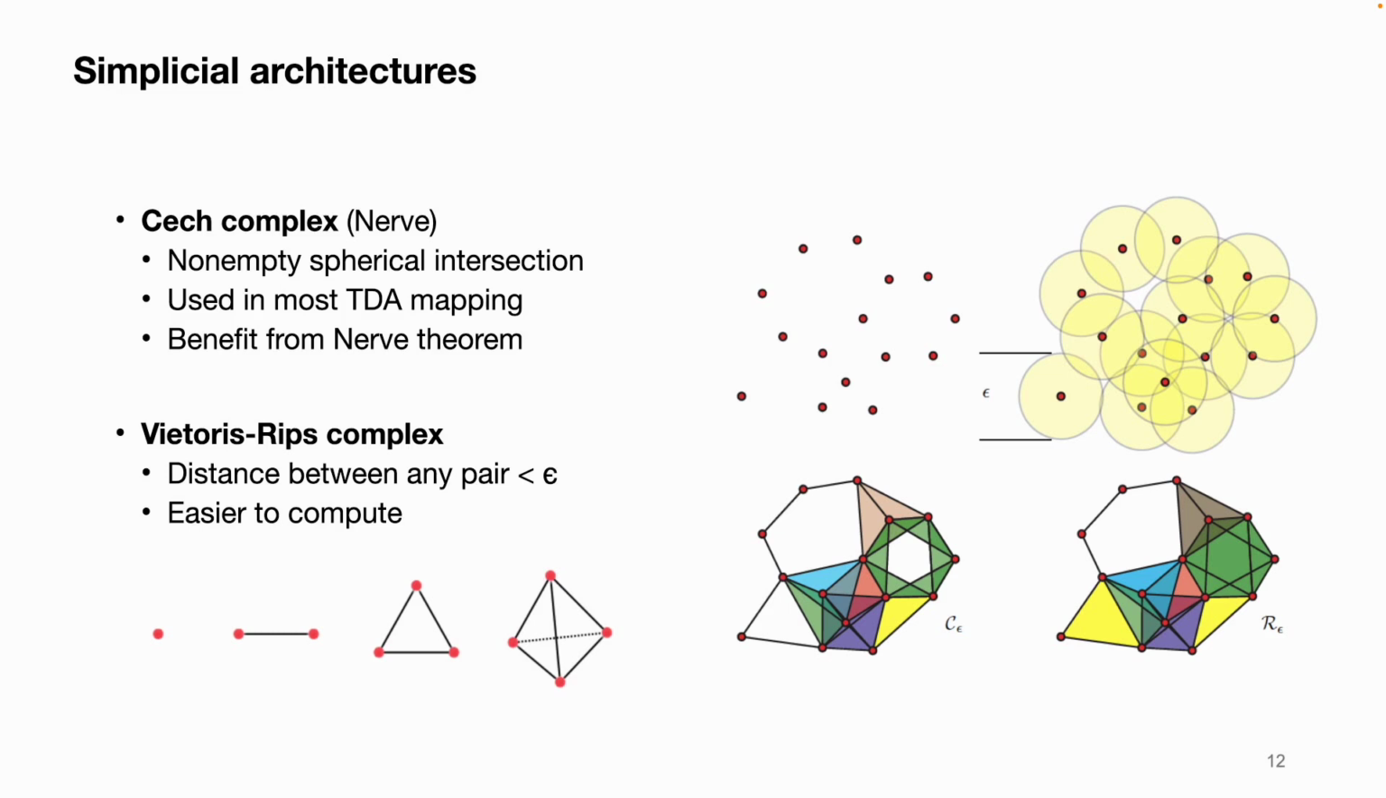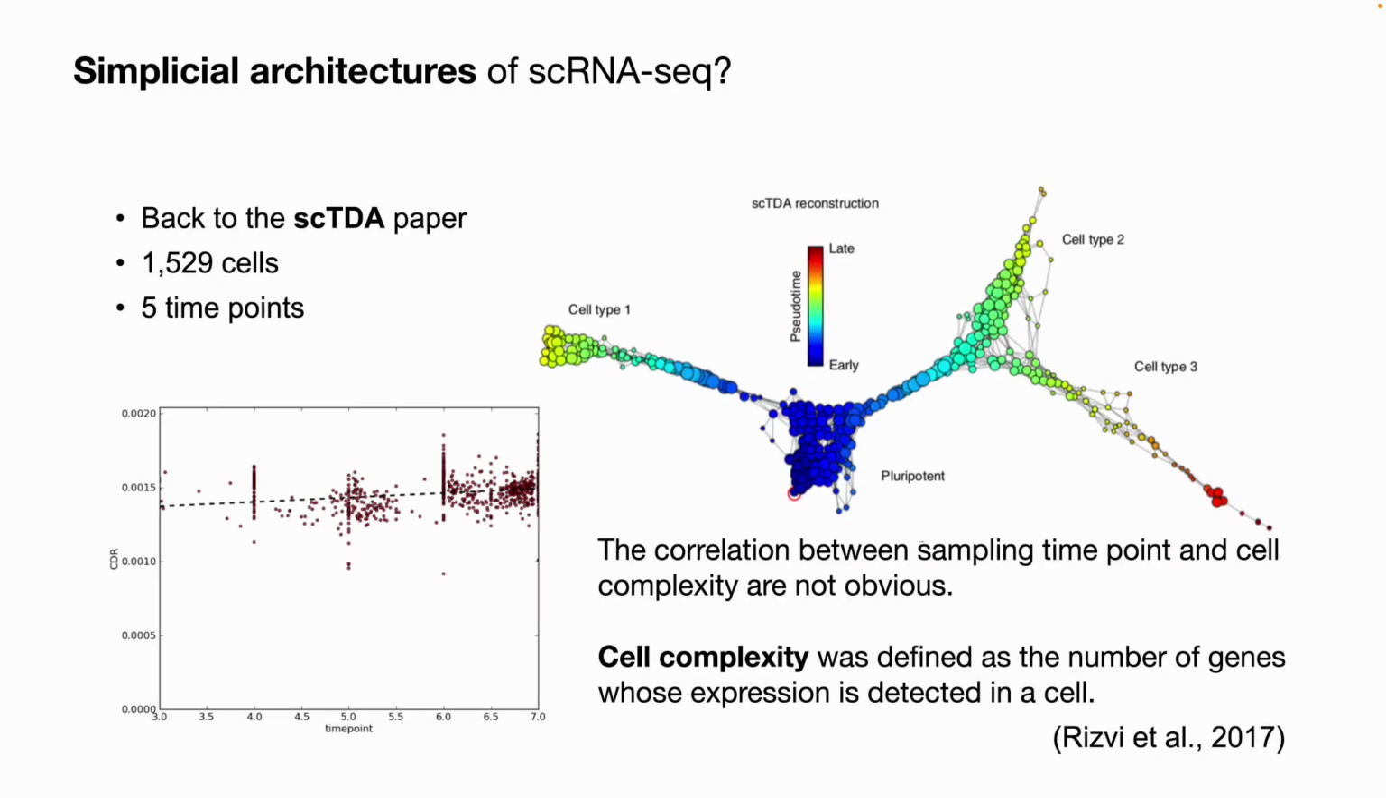By going into higher order objects, we can have cases where an n simplex is formed by several n-1 simplices connecting to one another under certain rules. In this work, we use the Vietoris-Rips complex, which is an easy way to compute the simplices by forming a simplex if its lower order simplices are all within a distance lower than the threshold epsilon. Back to the scTSA paper, a concept of cell complexity was defined as the number of genes whose expression is detected in a cell. But the correlation between the sampling time points and the cell complexity is not obvious.